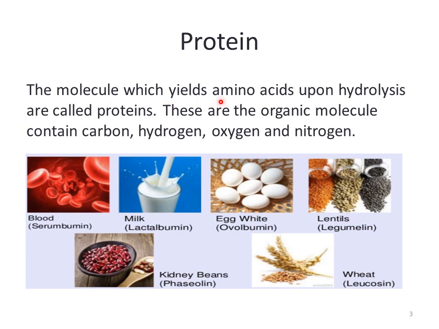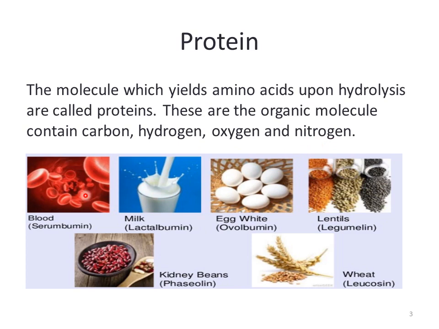The molecules which yield amino acids upon hydrolysis are called proteins. These are organic molecules containing carbon, hydrogen, oxygen, and nitrogen. Proteins are known as nitrogenous organic biomolecules. Carbon, hydrogen, and oxygen are basically present, and on the basis of these constituents it is called organic. Nitrogen is present in all types of proteins, so it is called a nitrogenous compound, and these are considered biomolecules because they are all present in living organisms.